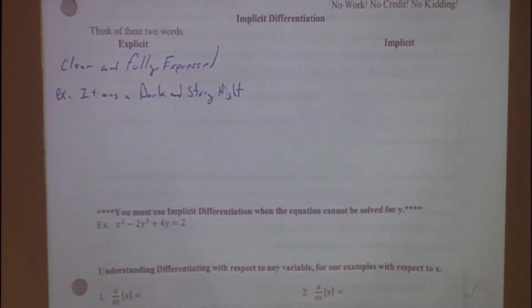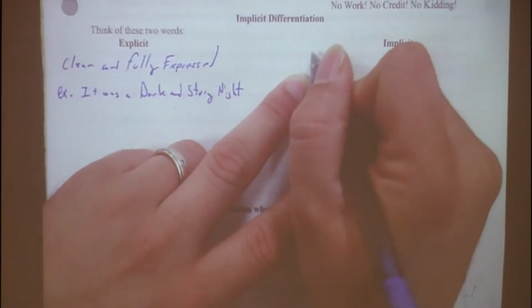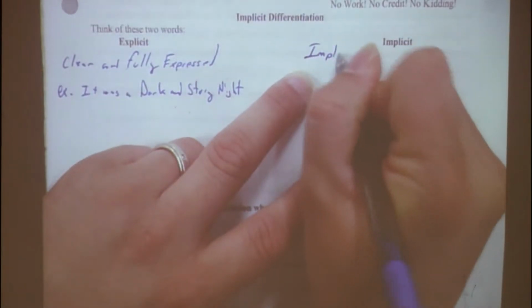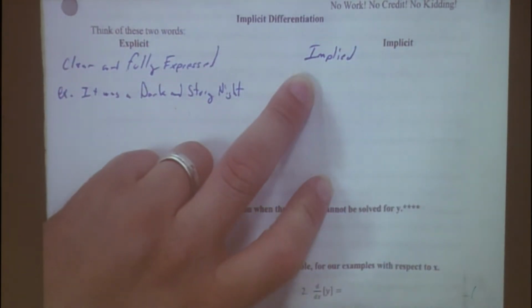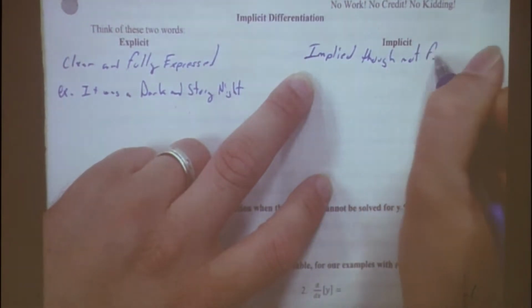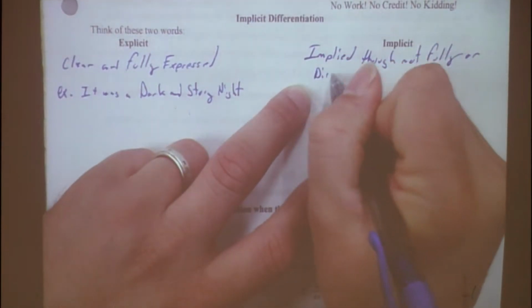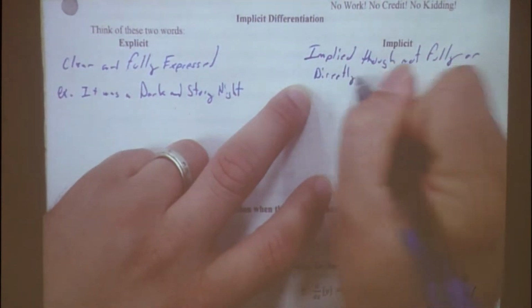If I say something implicitly, then that means I am what? I'm not clear, right? Implicit sounds like what word? Implied, right? So this is something that is implied, though not fully understood or directly expressed, right?